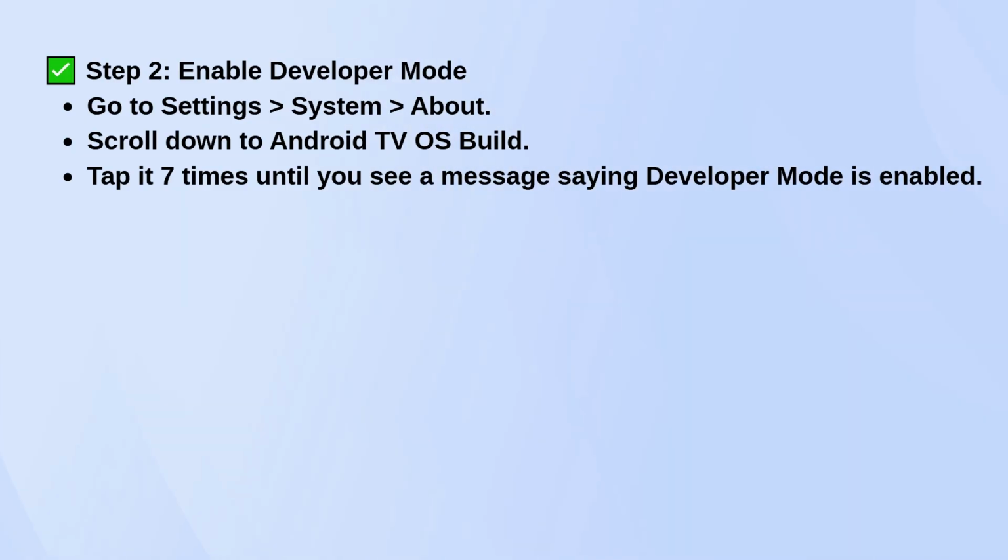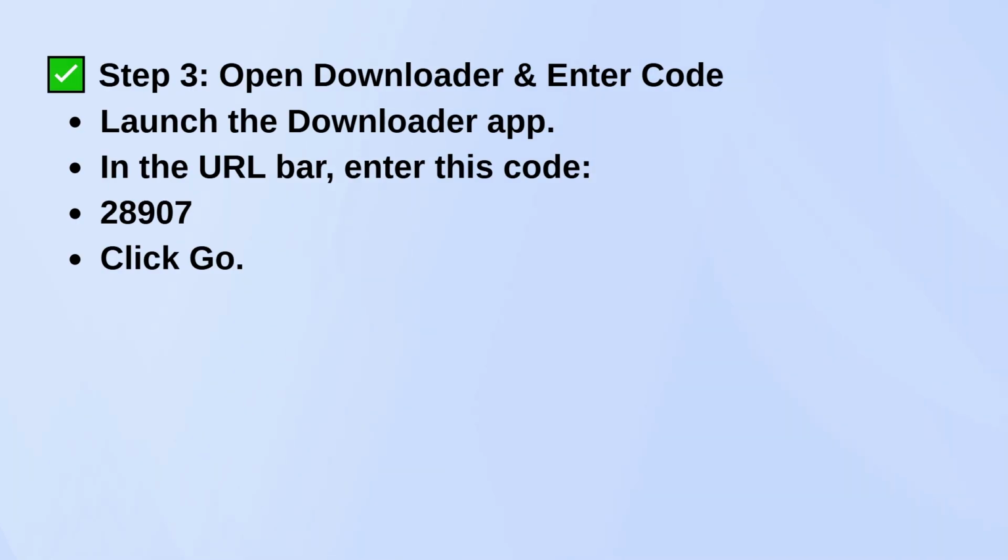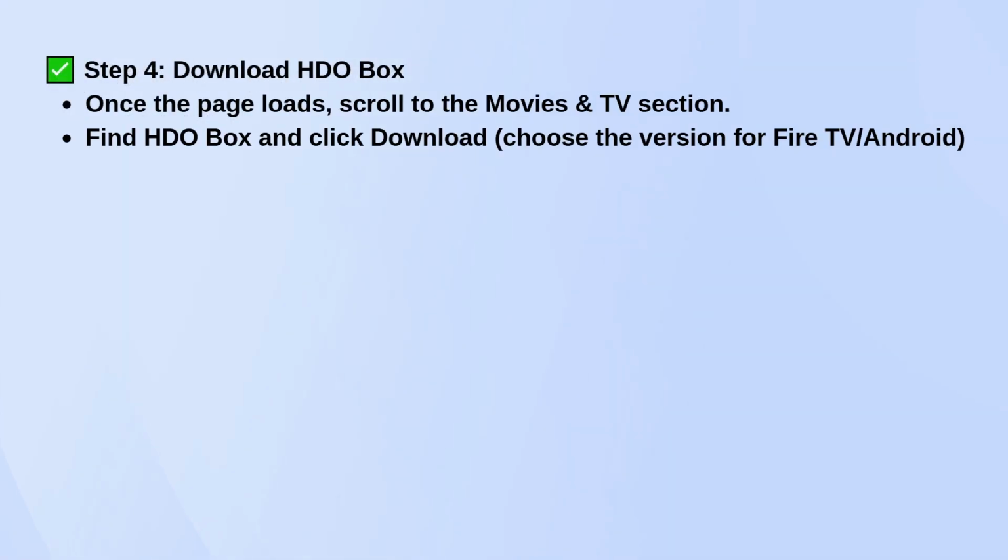Now open the Downloader app you just installed. In the URL bar, enter this code, 28907. Hit Go, and it'll take you to a special page with a bunch of apps.